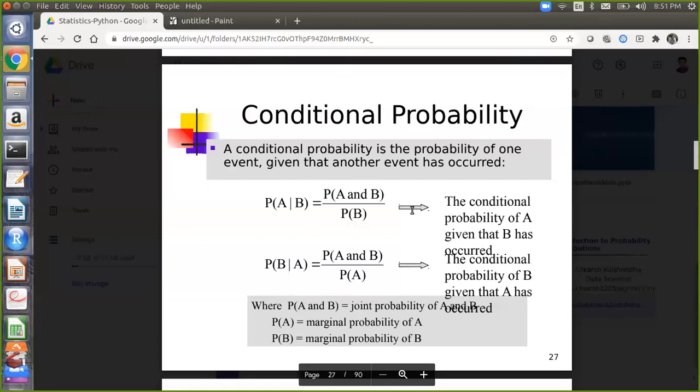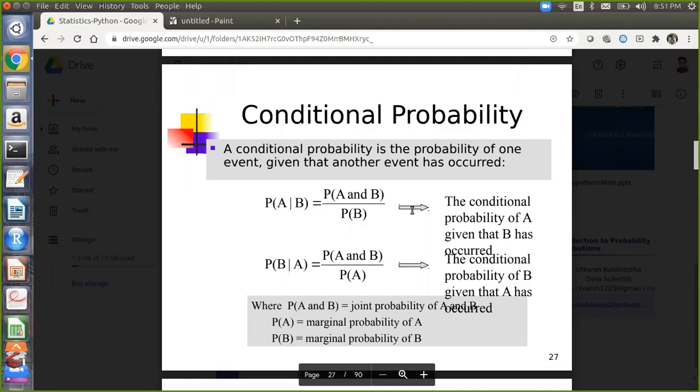Utkarsh will go for playing football if there will be no rain today, if it is a sunny day. So now here two conditions are there. First of all, you have to calculate the probability that Utkarsh will go for playing today, and this probability will depend on the probability that it is a sunny day. If it is a sunny day, then the probability of Utkarsh going for playing football is 100%. But if it is a rainy day, then the probability of Utkarsh going for football will be 0. So this is called a conditional event.